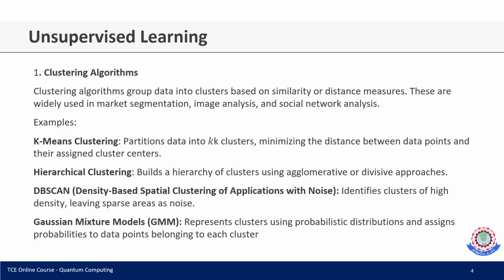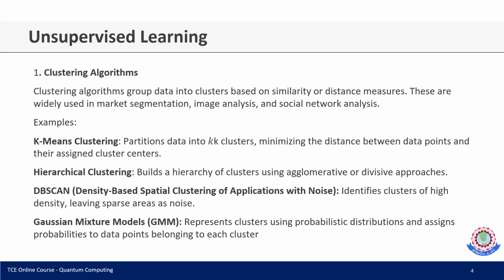These are widely used in market segmentation, image analysis and social network analysis. For example, K-means clustering partitions the data into K clusters, minimizing the distance between data points and assigned cluster centers.